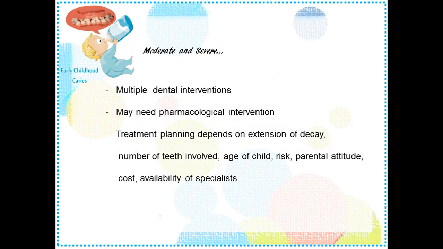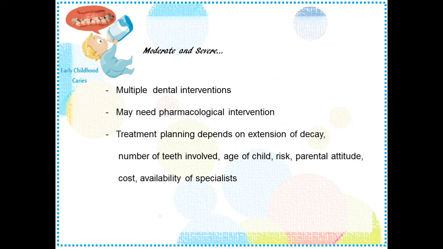And coming to the moderate and severe cases of ECC, here there will be a child with multiple decayed teeth, and as there are deep carious lesions on posteriors, they might need multiple appointments and many local anesthetic injections to carry out the whole pulpectomies and stainless steel crowns in regular dental settings.